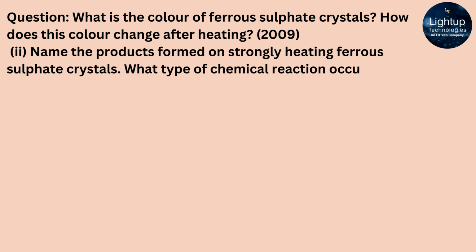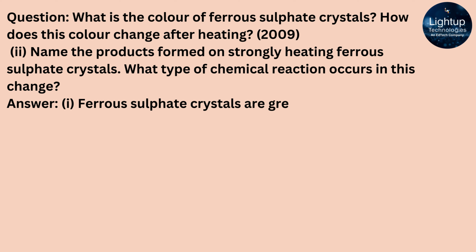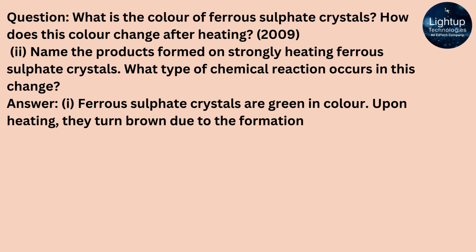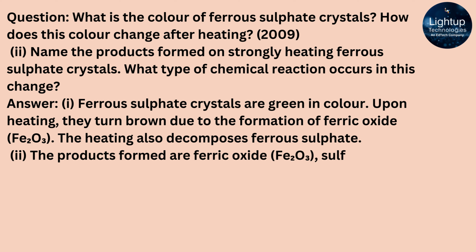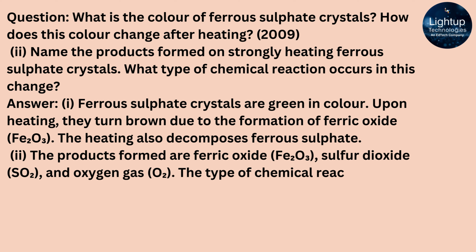Answer: ferrous sulfate crystals are green in color. Upon heating, they turn brown due to the formation of ferric oxide, Fe2O3. The heating also decomposes ferrous sulfate. The products formed are ferric oxide, Fe2O3, sulfur dioxide, SO2, and oxygen gas, O2. The type of chemical reaction is thermal decomposition.